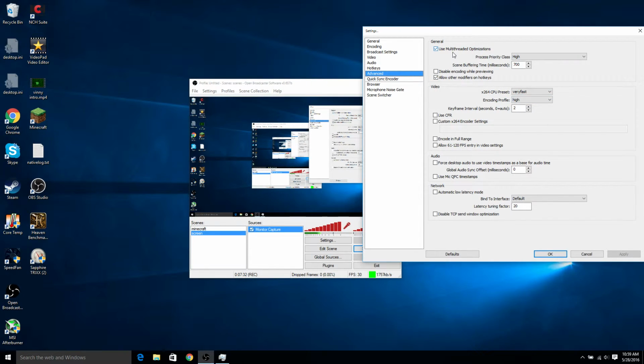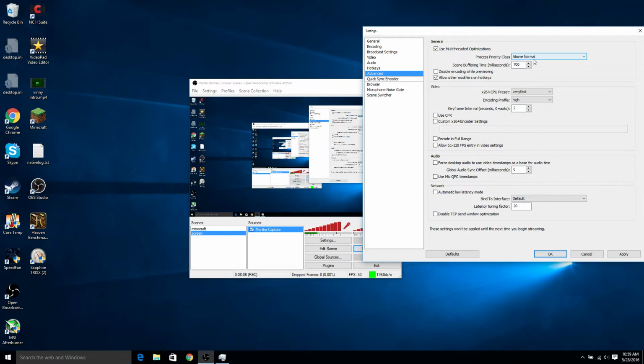If you have multi-cores, most people have a quad core inside their computer. The average computer will usually have a quad core, unless you have an extremely old computer, like a really old Pentium or a dual core Intel, like the school desktops. Usually they're dual core, but you want to use multi-threaded optimization, priority class. This is going to be automatically on normal, but I will have it on above normal.